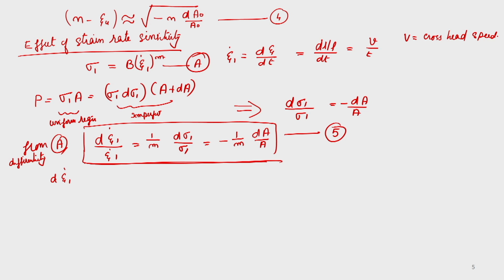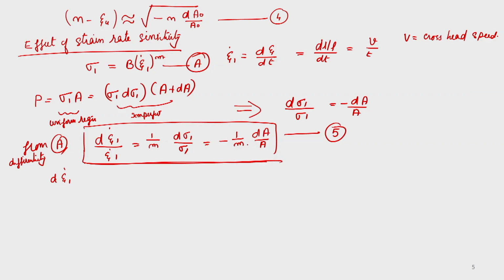That means, if at room temperature m is very small and the difference in the strain rate is very large, then the imperfection will grow very rapidly. If you are doing it at a very high strain rate and a low strain rate, m is a material property. So if m is small, then necking will take place at a much faster rate. The difference in the cross sectional area, strain, will be much higher. So localized necking will take place and it can fail.